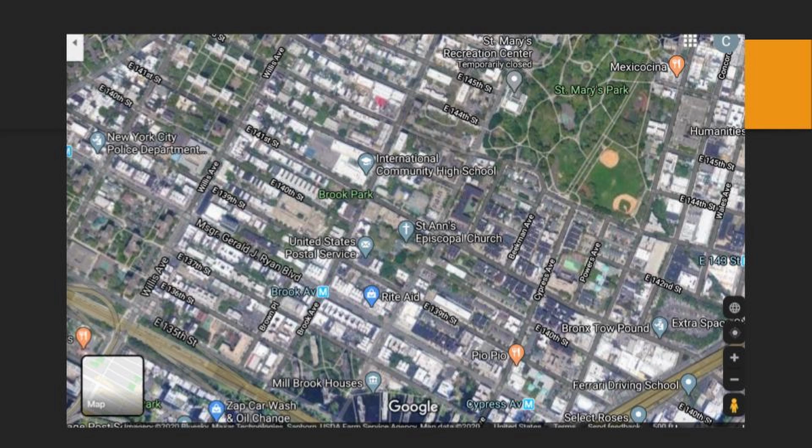This is a Google map of my neighborhood. It's fragmented. This is New York City, and right now is a section of the Bronx. So this system requires a lot of energy because nature cannot sustain itself in here. It requires input from humans. It requires fossil fuels. It requires a lot of energy in order to maintain the system because it's fragmented.